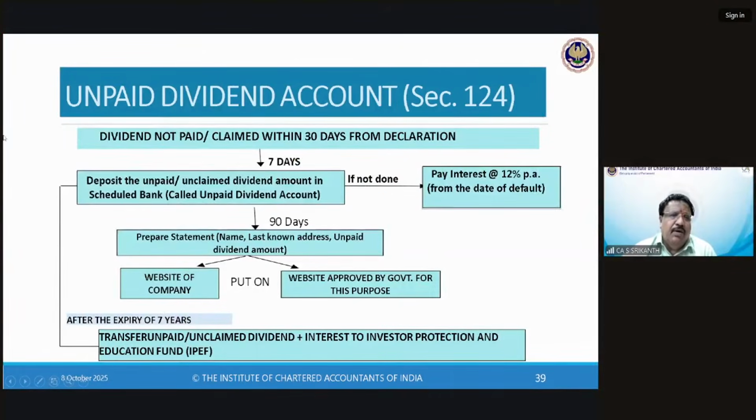So, that unpaid, unclaimed dividend account, this money is lying for 7 years. On the expiry of the seventh year, the last day of the 7th year, counted from when you transferred it to the deposit account, you will transfer it. Please note it, Your Honors, the unpaid or unclaimed dividend plus the interest. So the interest cannot belong to you. It belongs to the investor and it has to be used for him. So the Investor Protection and Education Fund was formed and you transfer it to that.